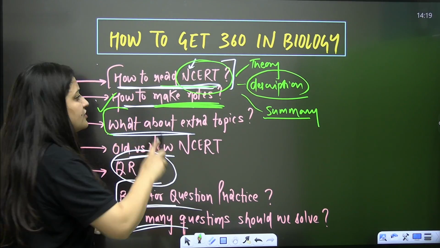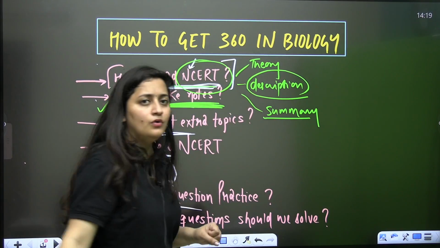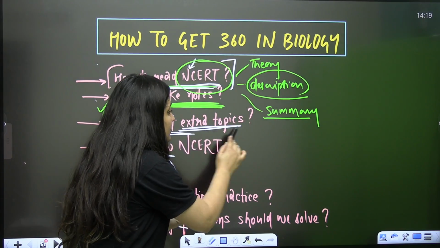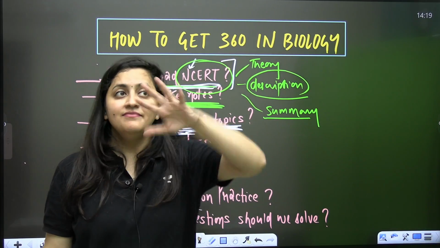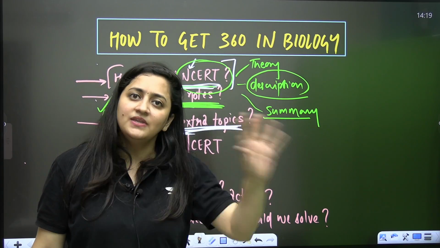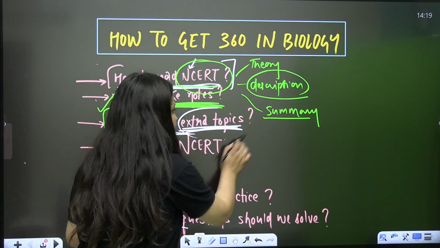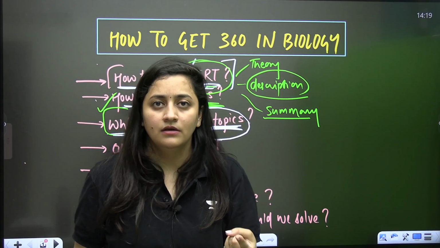Now, what about the extra topics, ma'am? When are we going to do that? Which book should we follow? Why are you even bothered about the extra topics? I really don't know. If you have mastered those 32 chapters, if you know all the things from those 32 chapters, then yes, worry about these extra topics. But otherwise, there is no point.